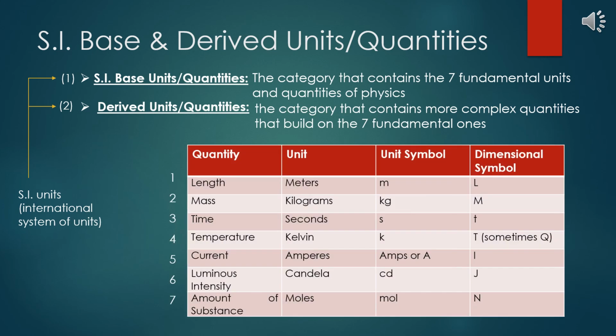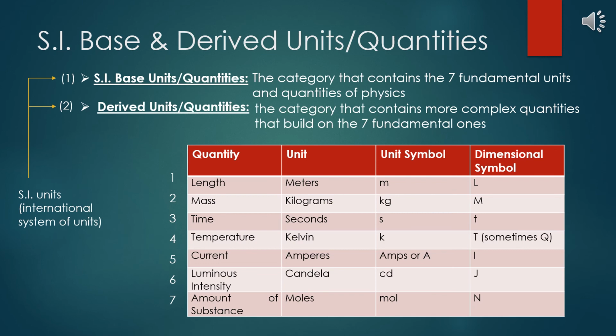On your screen right now, you should see a table that has all 7 base units, and such information about them. You do not have to know what they all mean. Just know that those 7 quantities and units are the most fundamental ones in physics, and they are again known as SI base units.